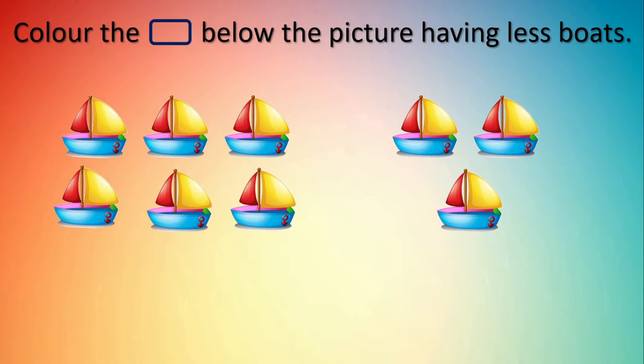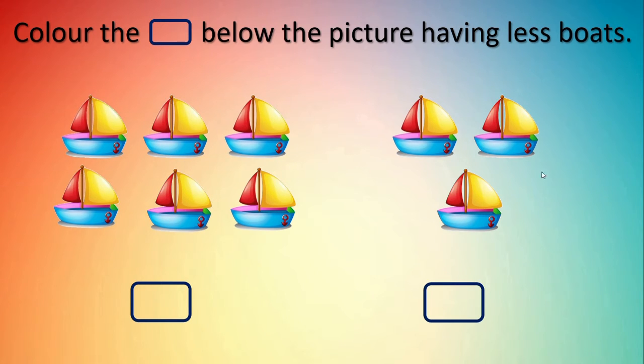Now here, color the box below the picture having less boards. Once again, read the question. Color the box below the picture having less boards. See, less means कम. Okay? Less means थोड़े, कम. Okay? Now here in the first group we can see more boards, right?